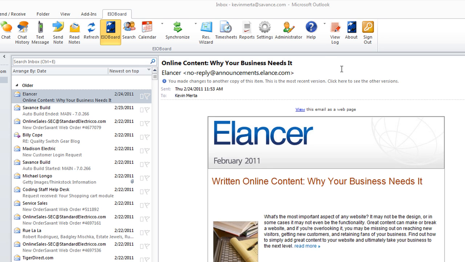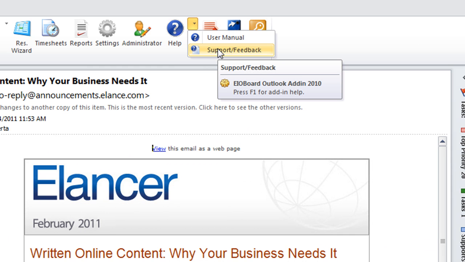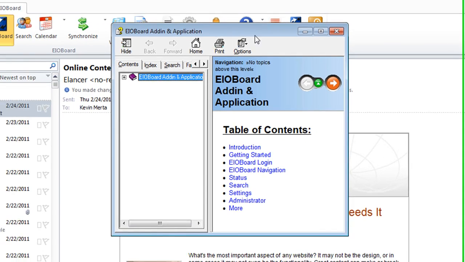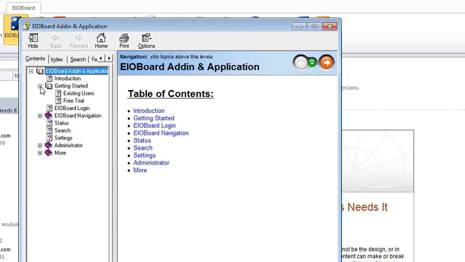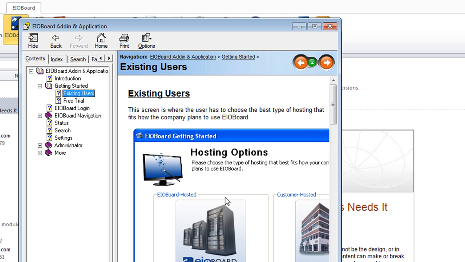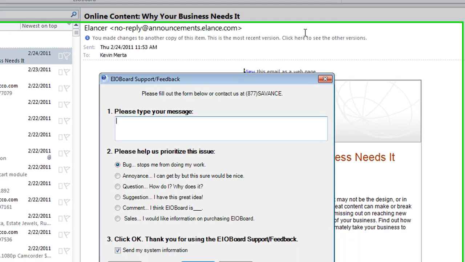Another feature that we have is the help desk. You can choose between sending a support ticket or sending some feedback and the user manual. The user manual kind of goes through some of the basics of the product. You can scan through each one of these and it shows you some information on it. You can also choose to go right to the support and feedback.